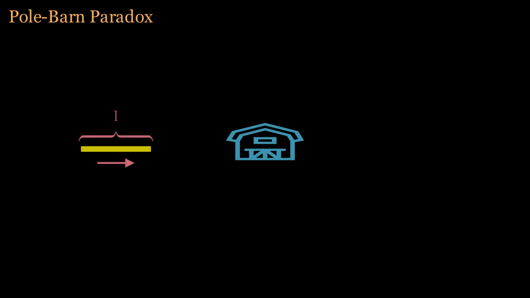The pole barn paradox. Imagine a barn and a pole. When stationary, the pole is longer than the barn, making it impossible to fit horizontally inside the barn. The barnkeeper, familiar with special relativity, devises a plan. By moving the pole at a very high speed, its length contracts, allowing it to fit inside the barn.